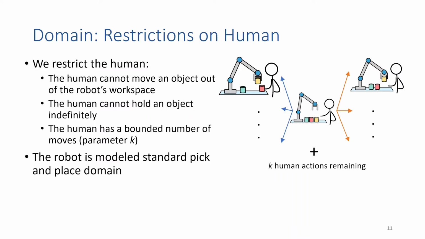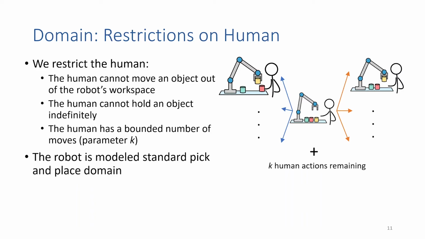In order to solve reactive synthesis problems, we have to place some restrictions on the human. So the first two of these restrictions are pretty straightforward. The human can't move something so far away the robot cannot reach it. And the human cannot hold on to an object indefinitely, because we never have the robot try to grab something from the human. And then the last one is a little unintuitive, but basically the idea here is that if we allowed the human to take as many actions as it wanted, it could always undo the robot's actions, and the robot would never be able to make progress. So we give some finite parameter k, limiting the number of human actions.